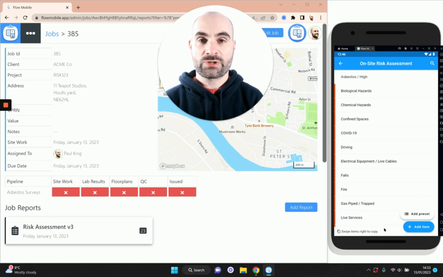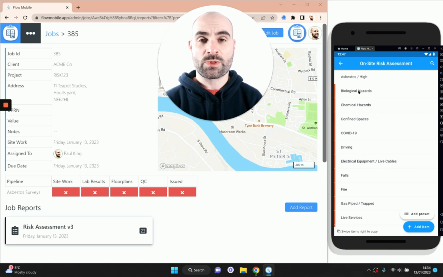Now, because we used that preset, what you may have noticed is that all of the items were given this red highlighting on the left-hand side. This red highlighting is an indicator that we need to review these items and save each one just to show that we've looked at them. So we've looked at that asbestos one. That red highlighting has been removed. And let's move on to the next one, biological hazards.